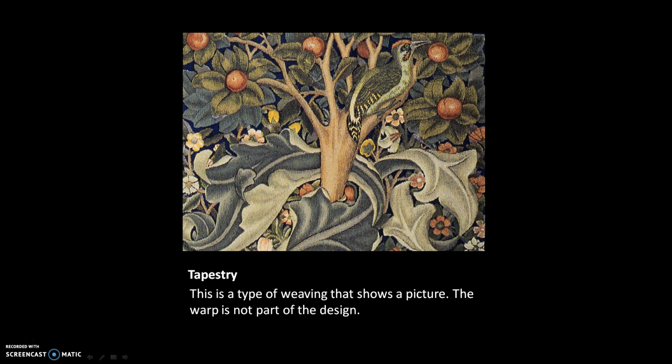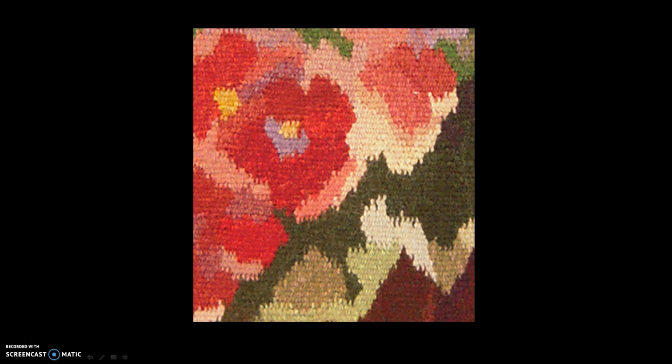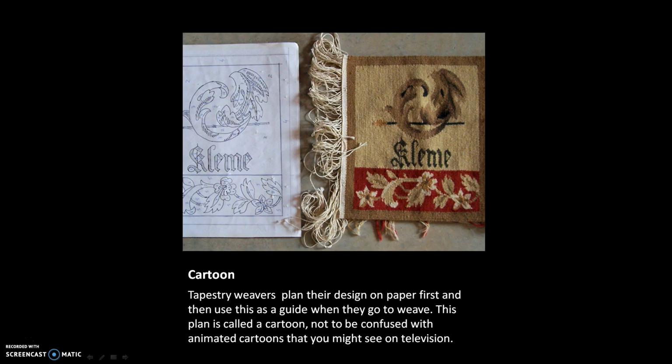Tapestry. This is a type of weaving that shows a picture. The warp is not part of the design. This is a close-up of a tapestry. Cartoon. Tapestry weavers plan their design on paper first and then use this as a guide when they go to weave. This plan is called a cartoon, not to be confused with animated cartoons that you might see on television.